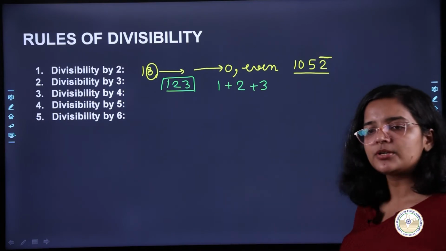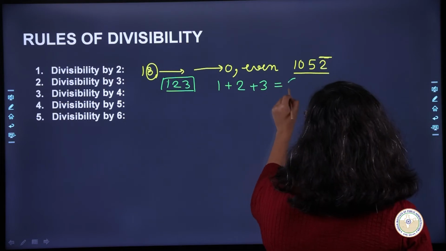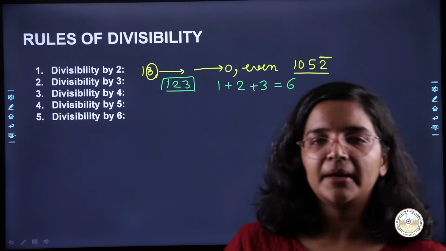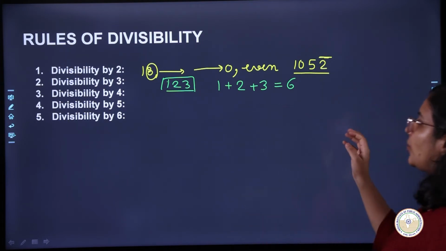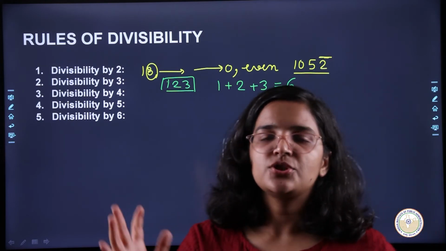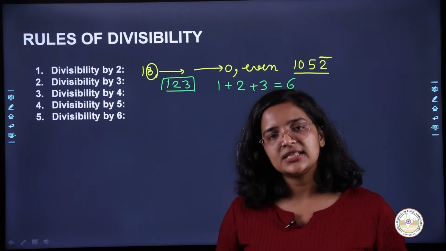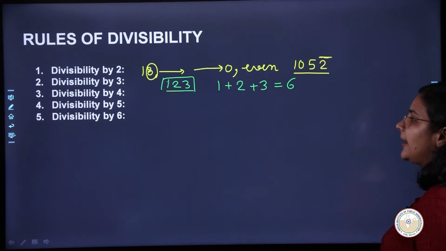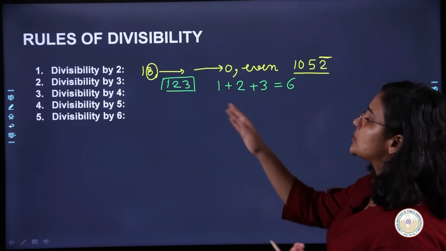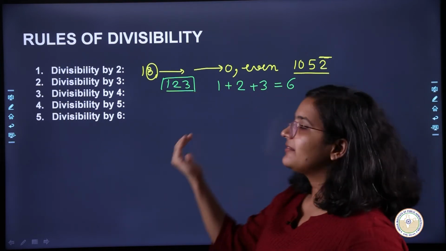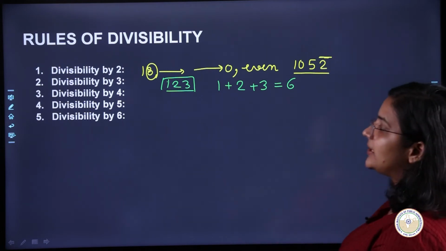If you add these three numbers, what number do you get? You get 6. So if 6 is divisible by 3, that means this number will be divisible by 3. Okay, so that is the rule. If you want to check divisibility of 3, just add the face values of all the digits that are there. If that is divisible by 3, then your whole number is divisible by 3. It doesn't matter whether your number is 10 digits or 15 digits. You simply have to add the digits together, and if that sum is divisible by 3, the whole number is going to be divisible by 3.